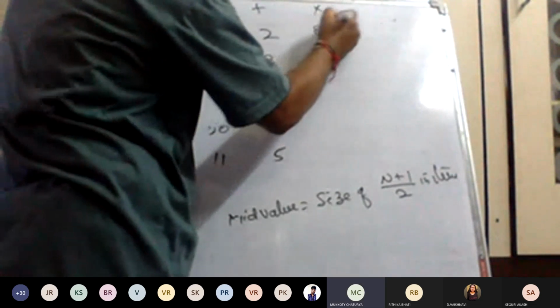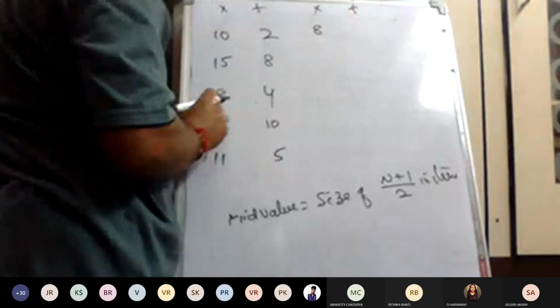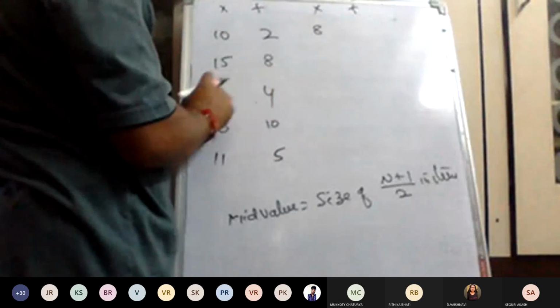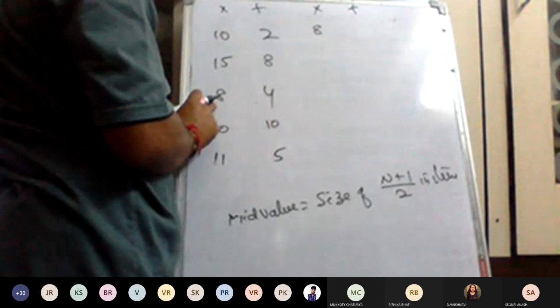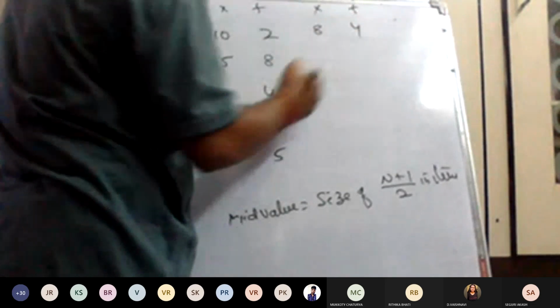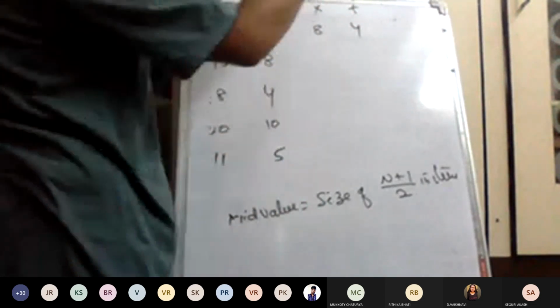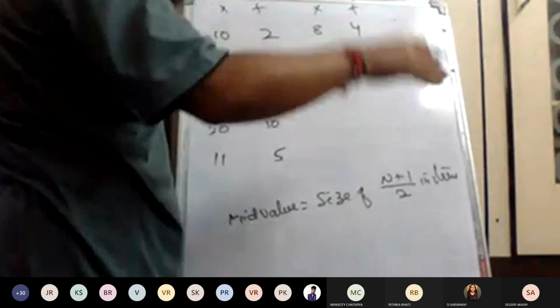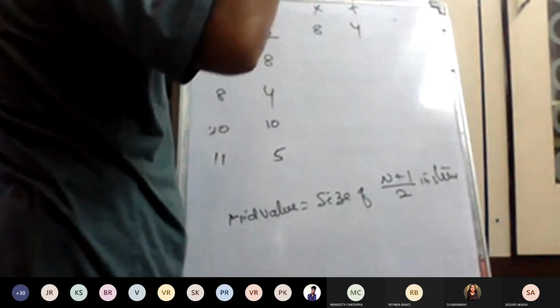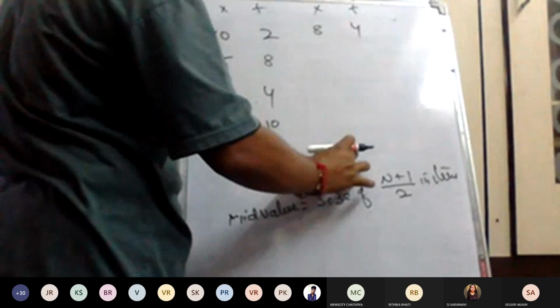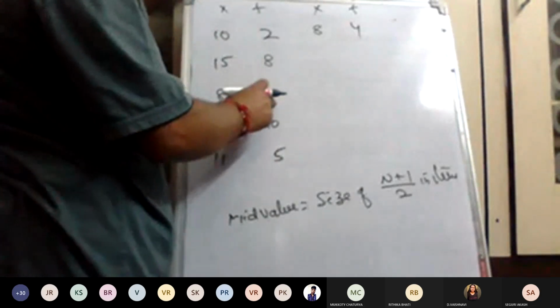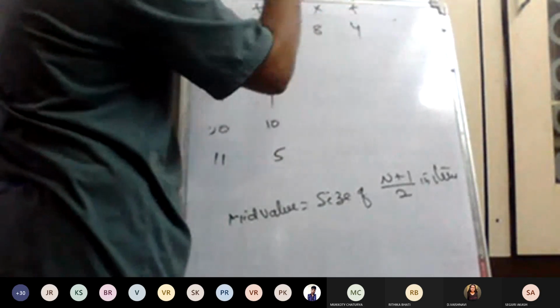The corresponding frequency we also have to take because this is the link. Forget about the frequency when arranging, ascending or descending order. Very, very important, only the X variable.